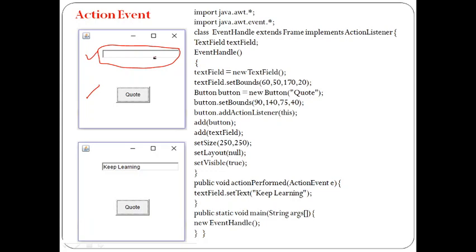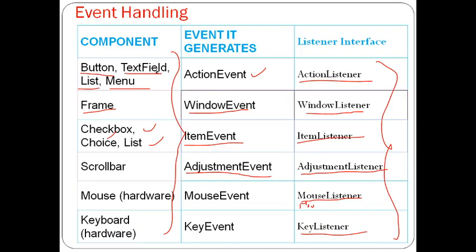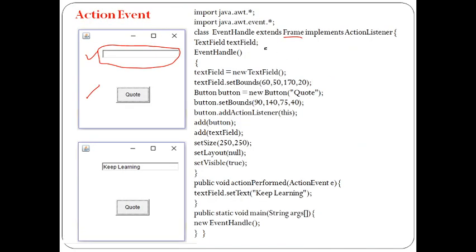So what do we require? We require one text box and a button. You already know how to create a text box. So here I am using my frame, and here I am using the text box and button. We already know that the button is going to generate an event. In the previous slide, you remember the button and text fields use a listener called the action listener. That's why my program, EventHandle, extends Frame. Here I am not using any applet. I am using a frame as the container. We need some container to place text fields and buttons.